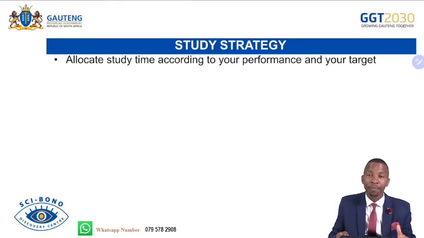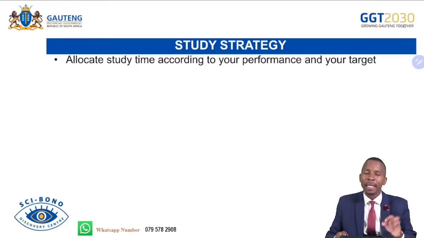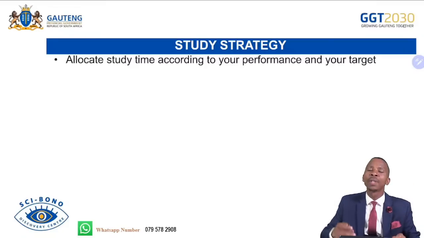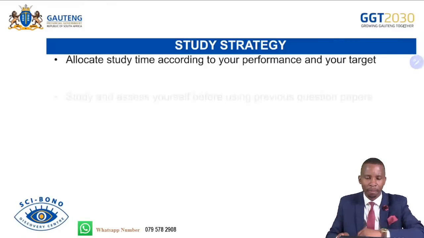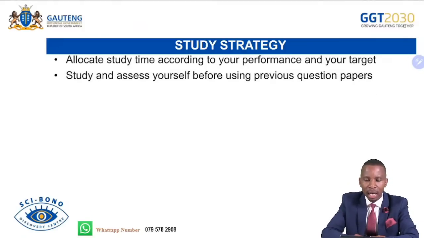It should be planned for on time. Information should be collected and brought around so that when you start to study, everything is here. You study that small piece. Once you understand it, you go to the next piece. Stop just paging through the textbook and saying that's a study. That is not a study. Allocate study time according to your performance and your target. You can't be targeting to get 90% in economics and study only for 30 minutes. You need to ensure that you give yourself enough time to study based on your target.